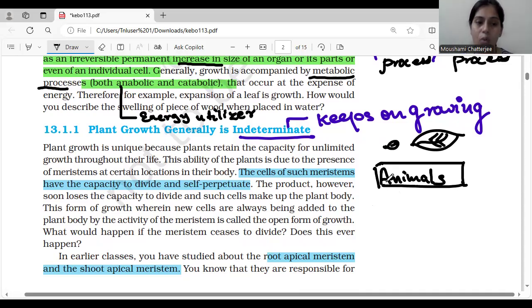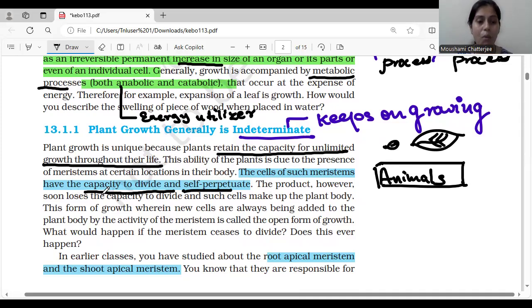Okay. So plant growth is unique because the plant retains the capacity of unlimited growth. It will keep on growing throughout its life. That is basically indeterminate. This ability of the plant is due to, what do you think? Why is the plant growing continuously, unlimitedly? That is due to the presence of meristematic tissue, which you have studied in grade 9th, right? So what is meristematic tissue? This is the tissue which is responsible for the growth of the plant, okay? The cells of the meristematic tissue have the capacity to divide and self-perpetuate, okay? So they are able to grow continuously.